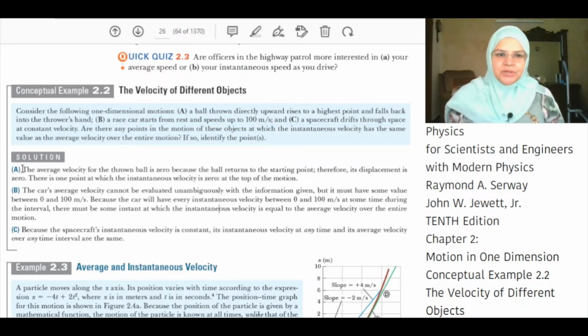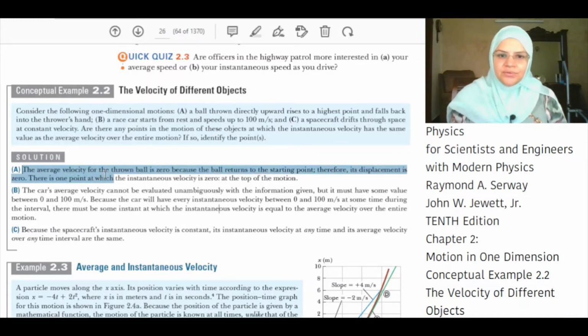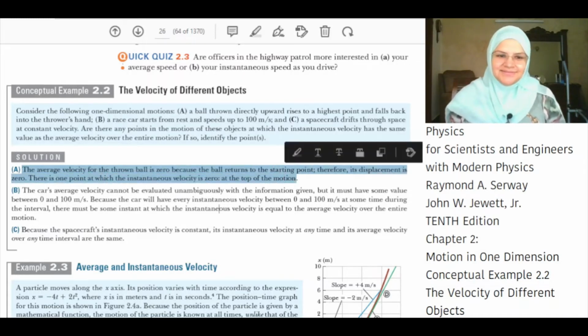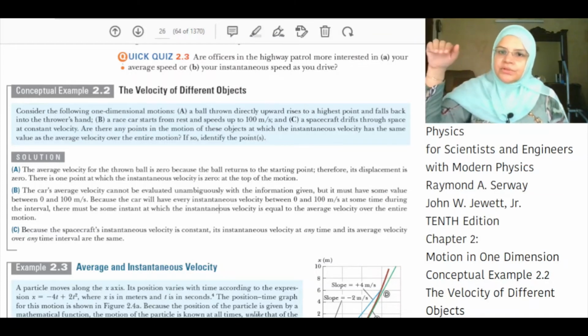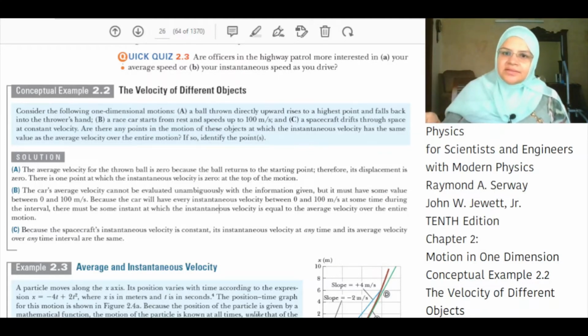The average velocity for the thrown ball is 0 because the ball returns to the starting point, therefore its displacement is 0. There is one point at which instantaneous velocity is 0, at the top of the motion. When you throw the ball upwards, the velocity decreases. At the highest point, the velocity is equal to 0. Then the ball changes direction and moves downward towards the ground such that the velocity keeps on increasing.